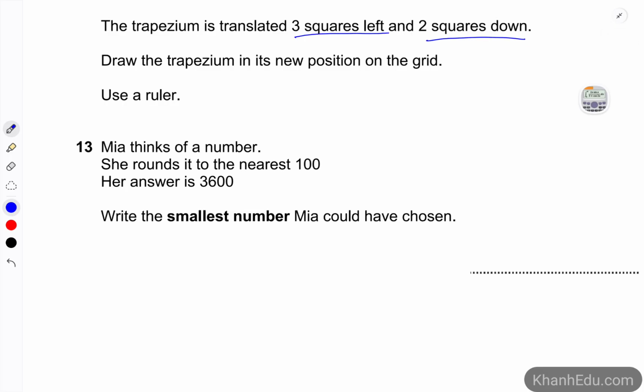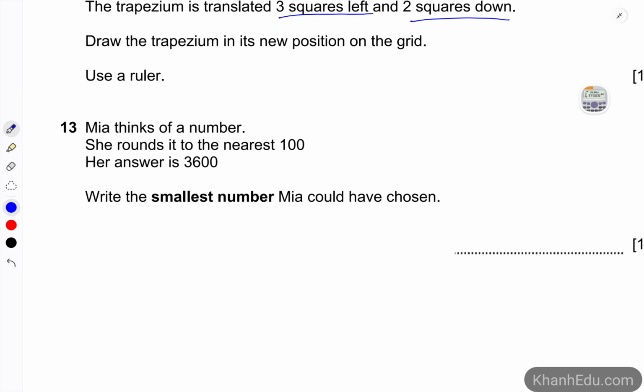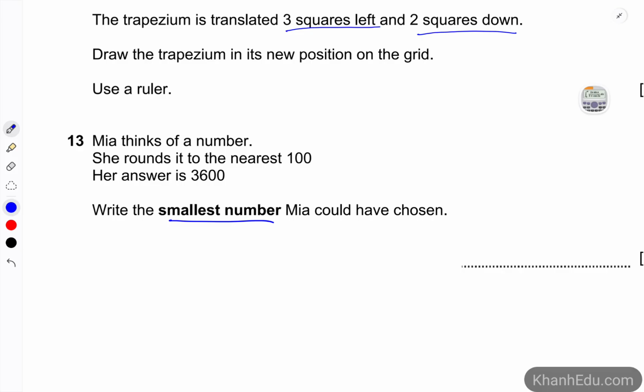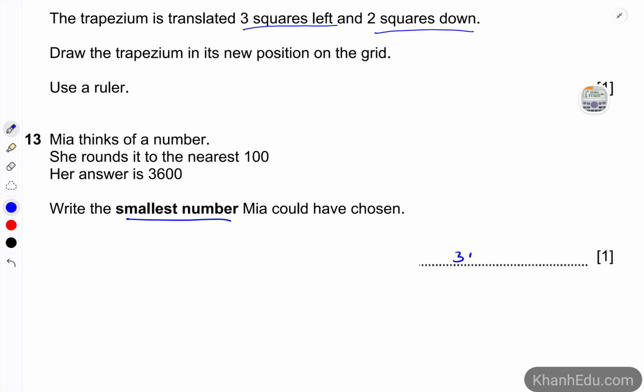Number 13. Mia thinks of a number. She rounds it to the nearest 100, and the answer is 3,600. Write the smallest number Mia could have chosen. Because it is the smallest number, we have to round up. The number that has been rounded up to become 3,600 is going to be 3,500 and something, right? And we have to choose the smallest, which is 50. So the next digit has to be 5. It could be 6, 7, but we have to choose the smallest. So 5 and then 0.